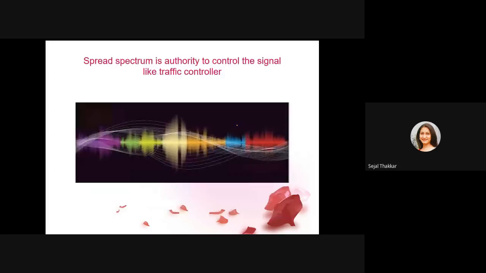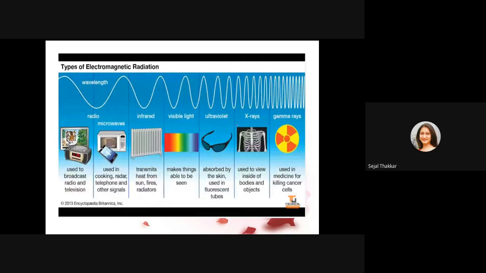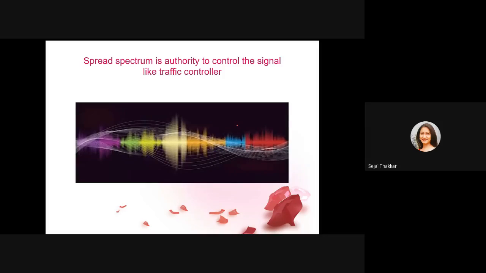Then we have gone through types of wireless communication, spread spectrum. There are so many types of waves. We have gone through radio waves, microwaves, infrared, visible light, ultraviolet, X-rays, gamma rays. I told you about the spread spectrum. The spectrum has various colors. We cannot see all the colors, but sometimes when there is rain and some cloudy weather, we can see the colors of a rainbow. That is nothing but a spread spectrum. Even butterflies can see it. A butterfly can see all the colors except red. Remaining bands, all colors, a butterfly can see that human eyes cannot see.